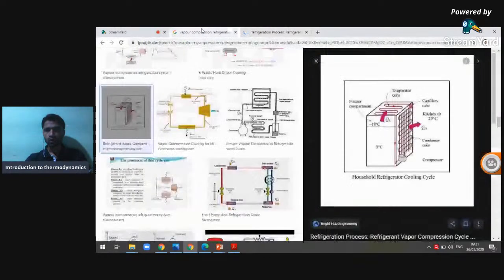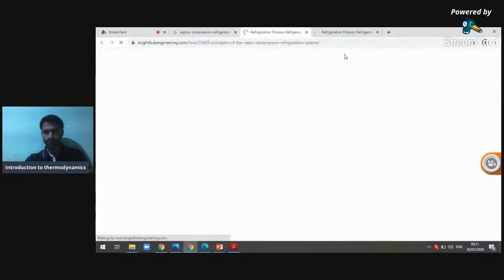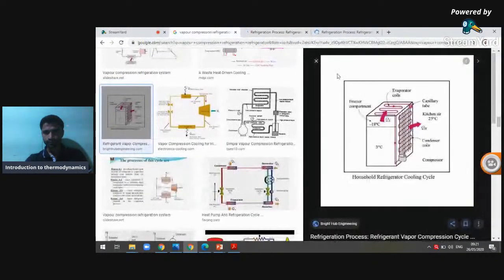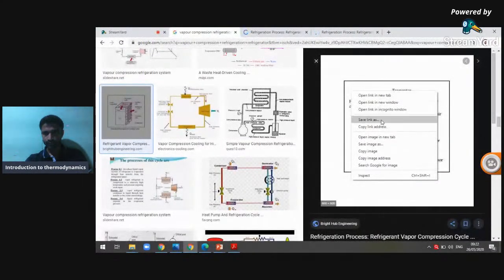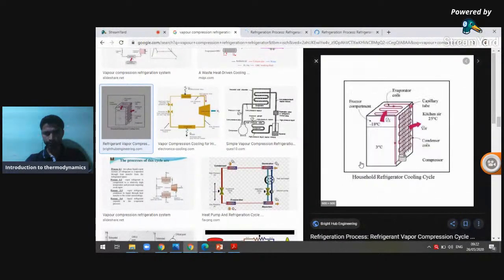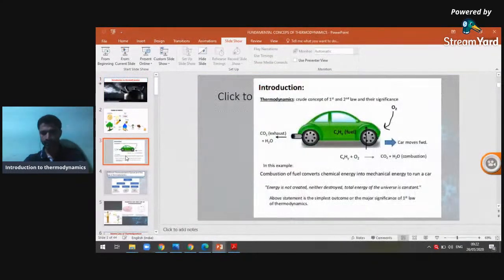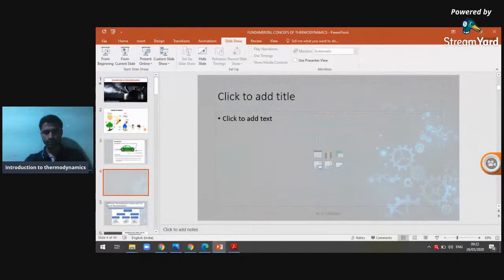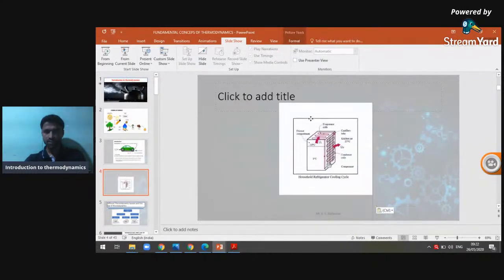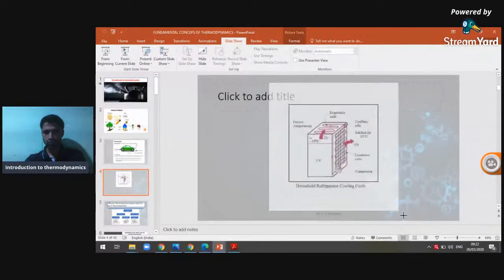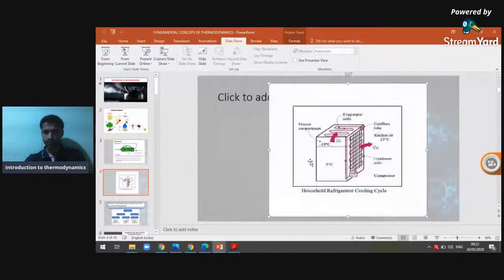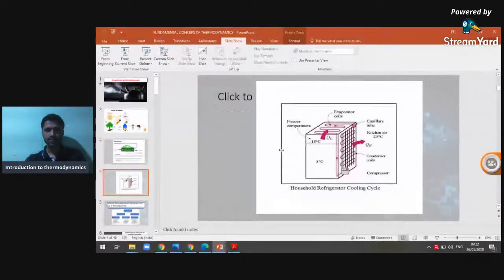If you see this image, I'm copying this image so we can easily understand how this system actually works.